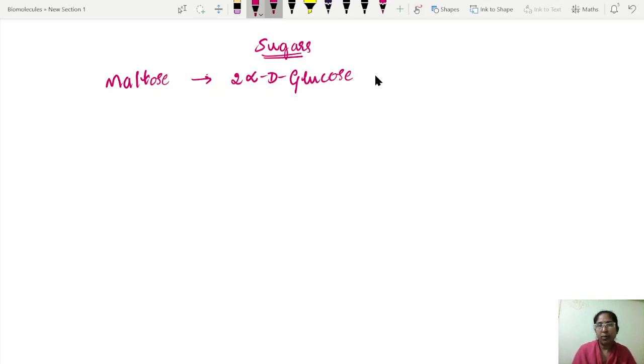The type of glycosidic linkage formed between these is alpha 1,4 linkage.